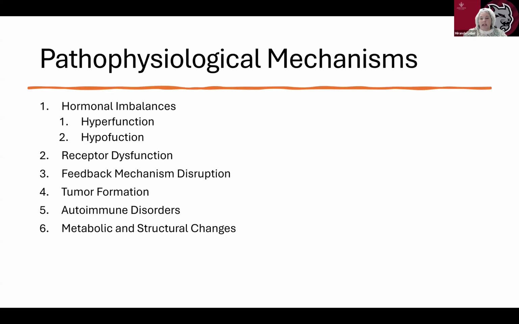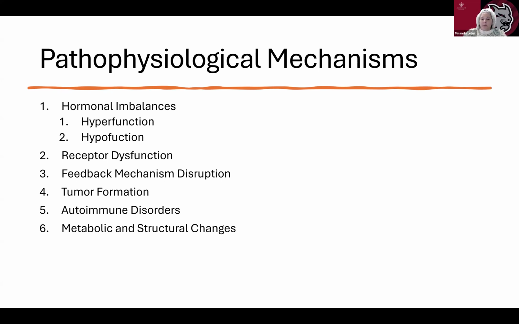The endocrine system relies on feedback loops, negative and positive, to maintain homeostasis. Dysregulation in the feedback mechanism can lead to loss of feedback inhibition, resulting in uncontrolled hormone secretion. An example would be primary hyperparathyroidism, and secondary disorders due to pituitary dysfunction affecting other glands, such as secondary adrenal insufficiency.